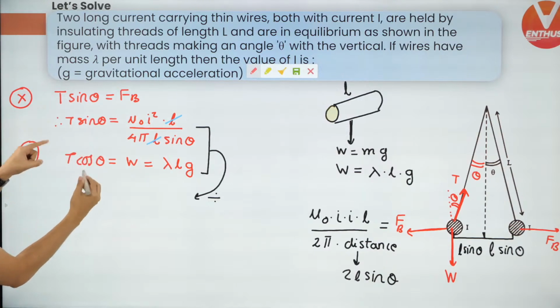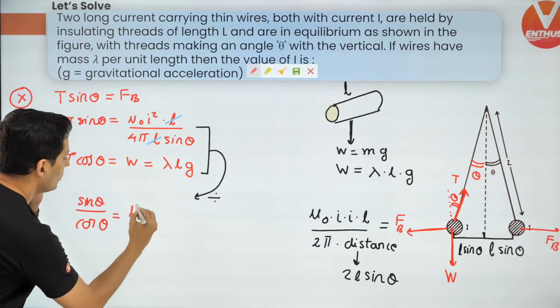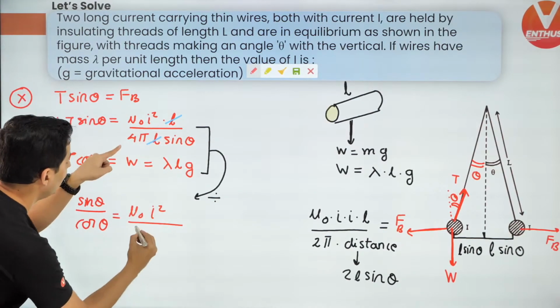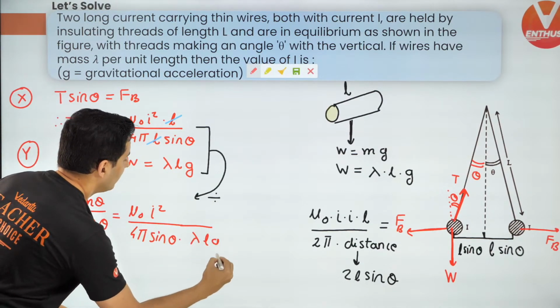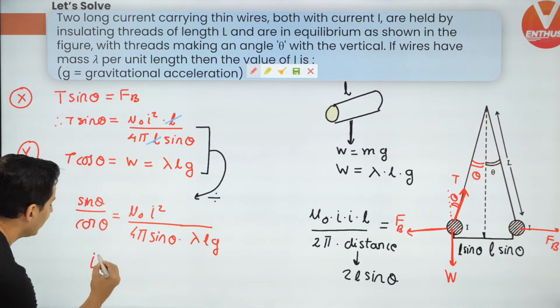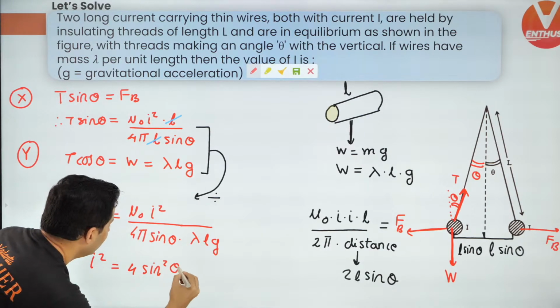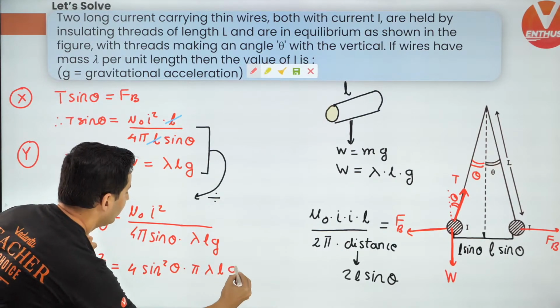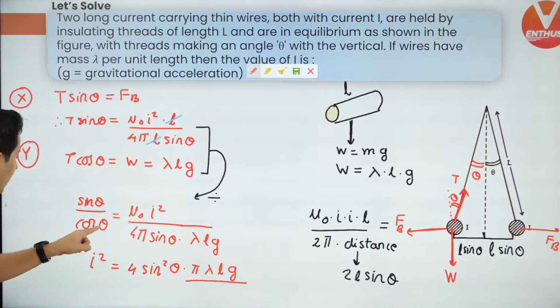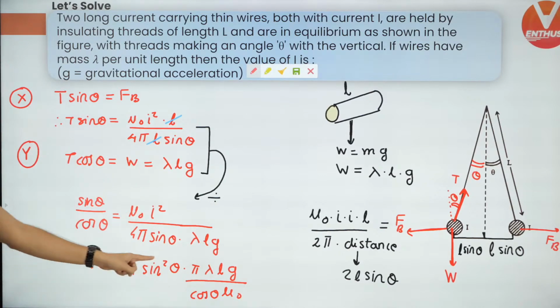So T sine by T cos, well, it is just sine by cos, which is going to become tan later on, is going to be mu naught I square divided by 4 pi sine theta, and you have over here lambda L G. Now just rearrange this and you are going to get I square. So I square is going to be 4 pi lambda L G sine square theta divided by mu naught cos theta. That's it. So that is I square, so I will be the root of that. I hope this is clear.